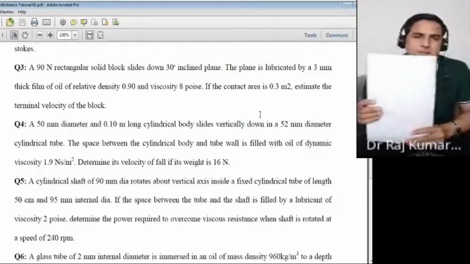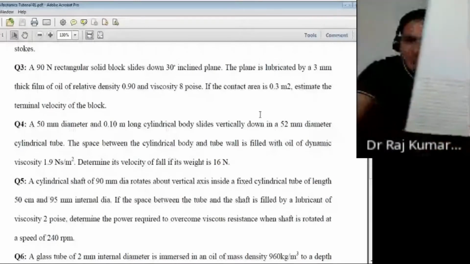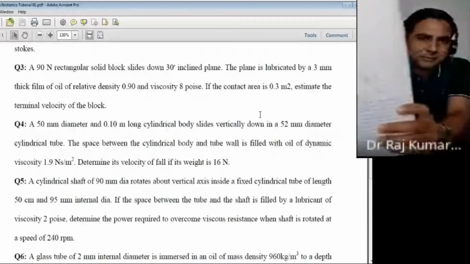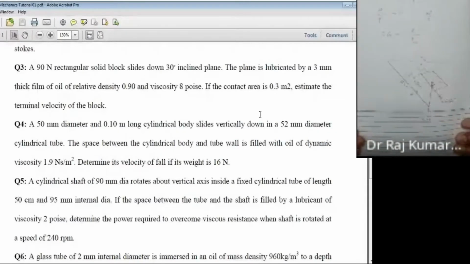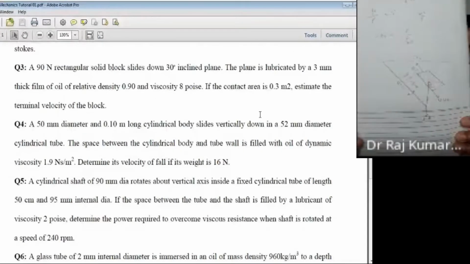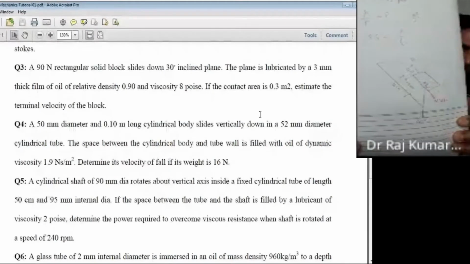Now, can you see my picture here? This one? Is it visible? Let's see. Can you people see that?